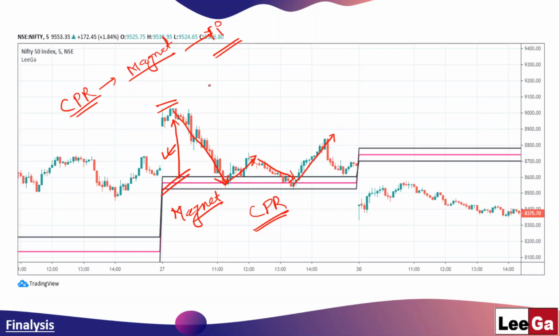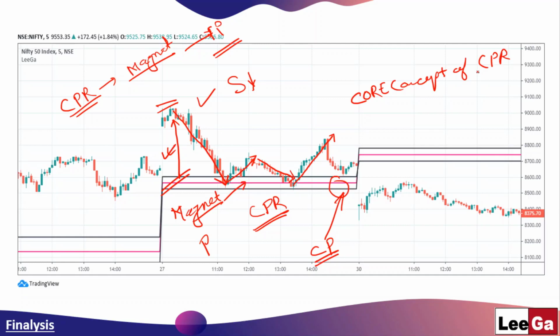So whenever the prices are higher, sellers kick in and push the price down, and at this level the prices seem attractive to the buyer, they buy it, and again some kind of struggle is going on, and somehow the value is revolving around this central price. So this is the core concept of CPR.